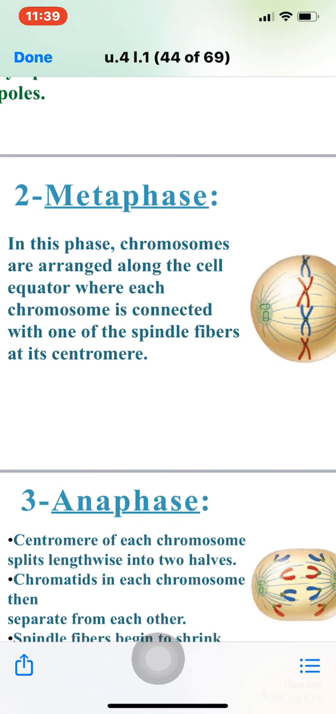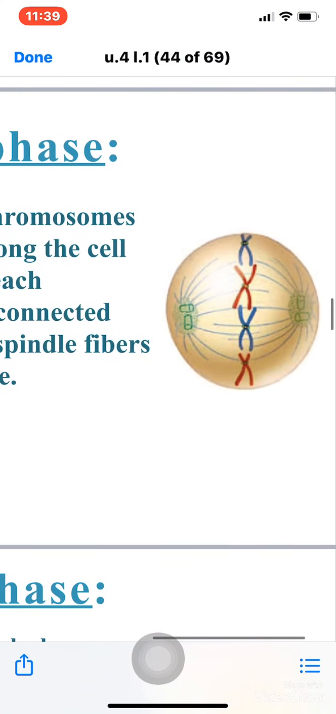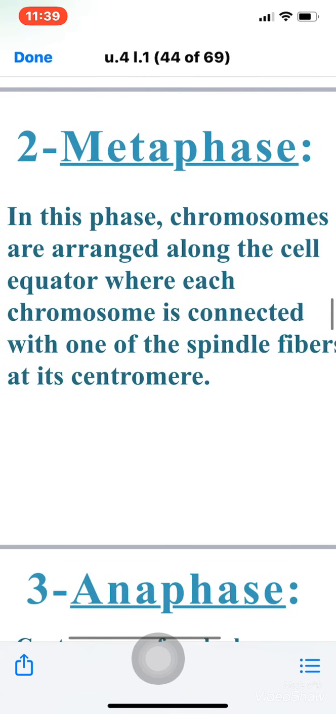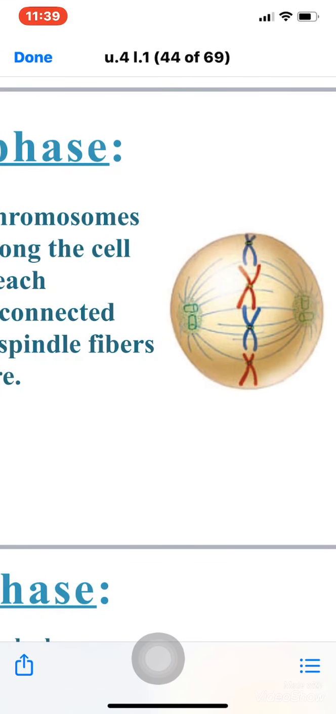In this phase, the chromosomes are arranged along the cell equator, where each chromosome is connected with one of the spindle fibers. As you see here, the chromosomes are arranged along the cell equator, and each one of the chromosomes is connected with one of the spindle fibers.